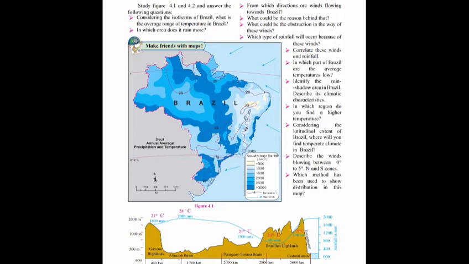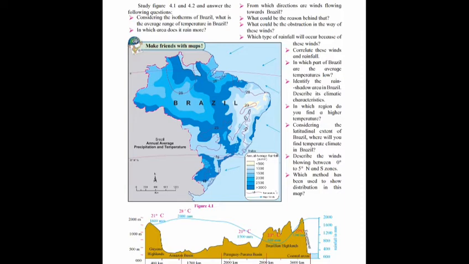In which region do you find a higher temperature? The answer is we find a higher temperature in the region near the equator in Brazil. Considering the latitudinal extent of Brazil, where will you find temperate climate in Brazil? The answer is we will find temperate climate in Brazil to the south of the Tropic of Capricorn, that is to the south of the Great Escarpment and the Brazilian Highlands.